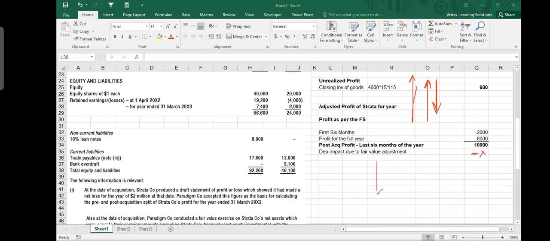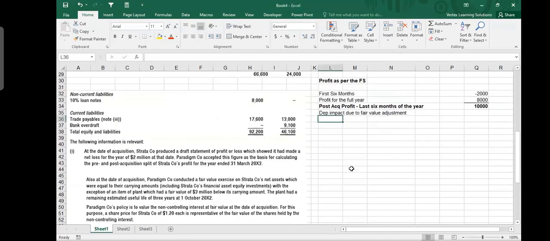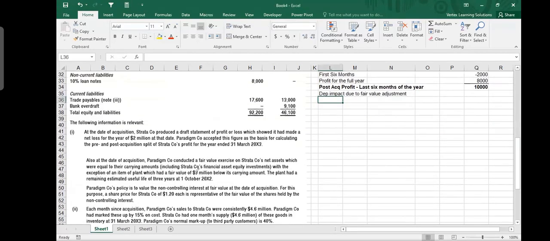We said that the fair value has gone down by 3 million. If fair value has gone down, then depreciation expense must also go down. And as a result, profit will go up. So we will find out the depreciation impact and we will add it. We will not subtract it, we will add it. So we know that fair value adjustment was 3 million. Below its carrying amount, the plant had a remaining useful life of 3 years at 1st October 2002. From that date, 3 years.